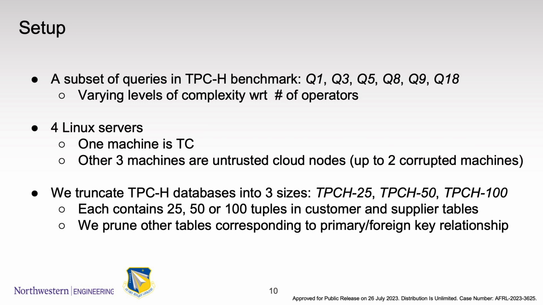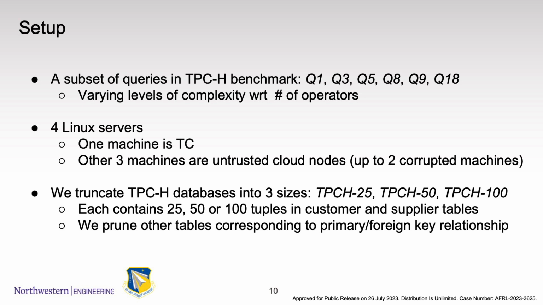Now we talk about experiments. First, we talk about the setup. We have a set of queries in TPCH benchmark, Q1, Q3, Q5, Q8, Q9, and Q18. They are varying levels of complexity with respect to number of operators. We use 4 Linux servers. 1 machine for the TC and other 3 machines are untrusted cloud nodes, up to 2 corrupted machines.